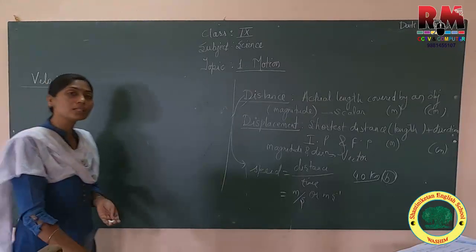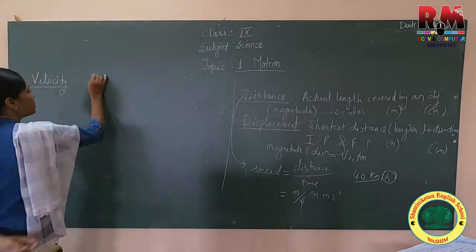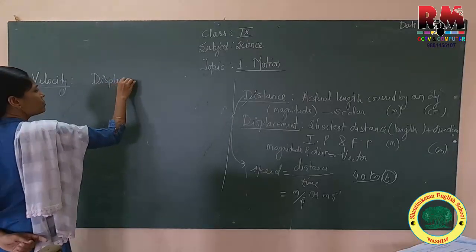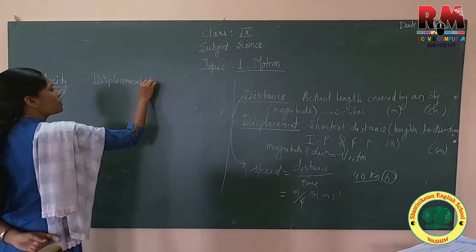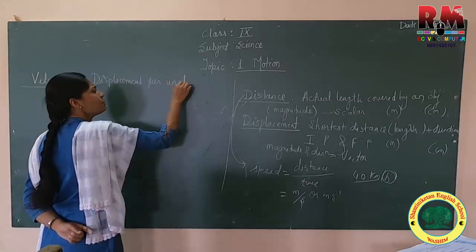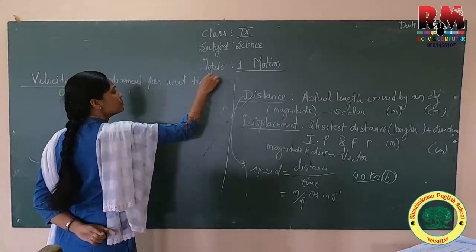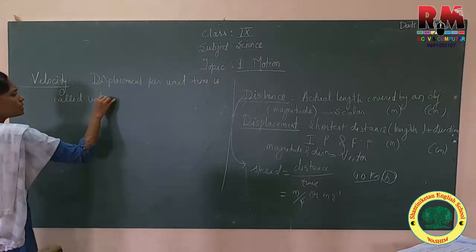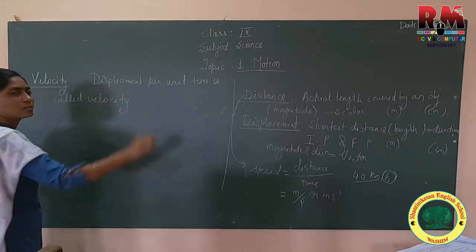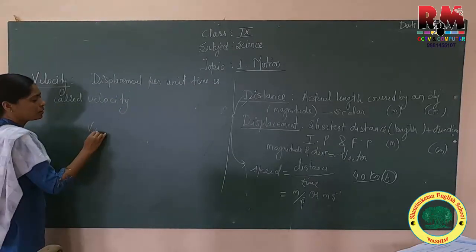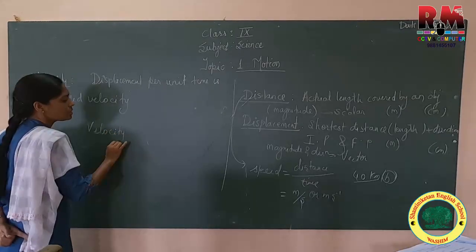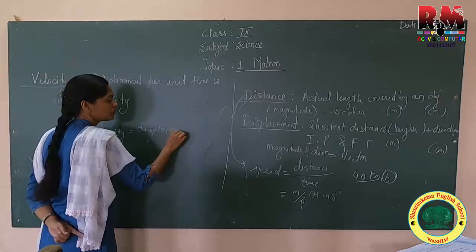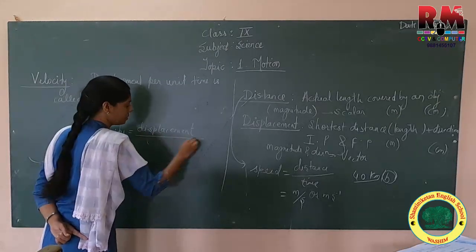Okay, so velocity is displacement per unit time. Displacement per unit time is called velocity. Okay, same formula, with velocity in place of speed and displacement in place of distance: displacement upon time.